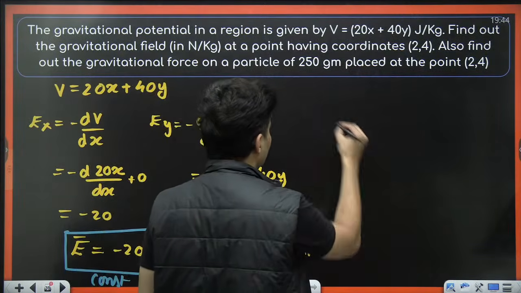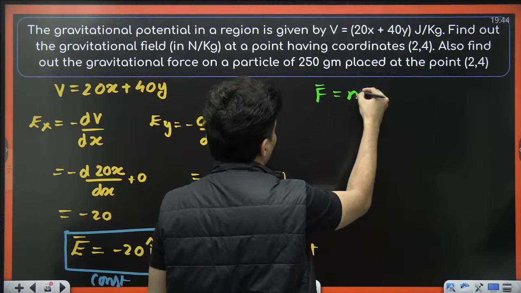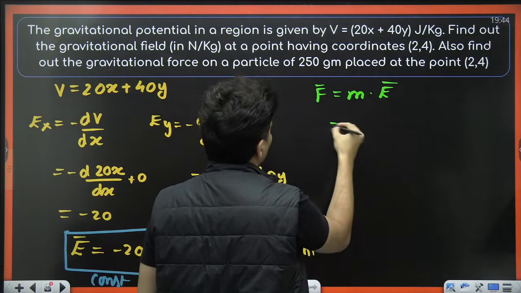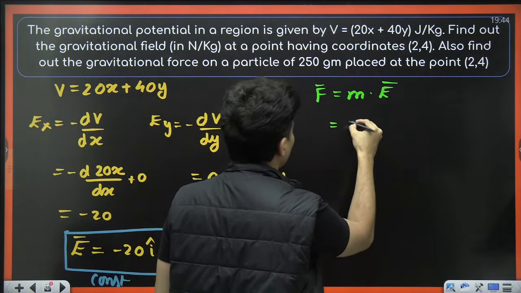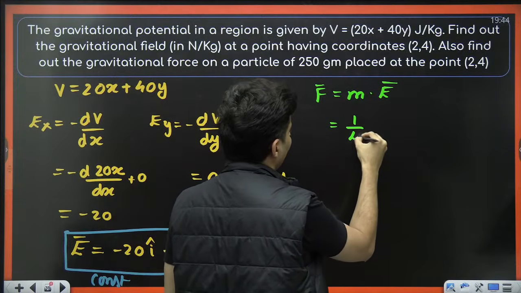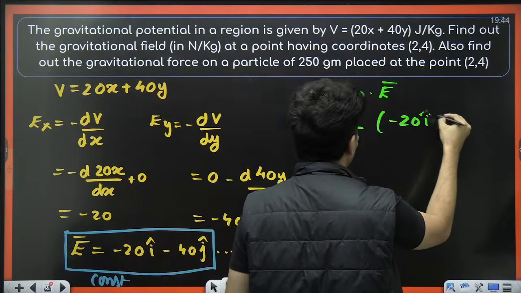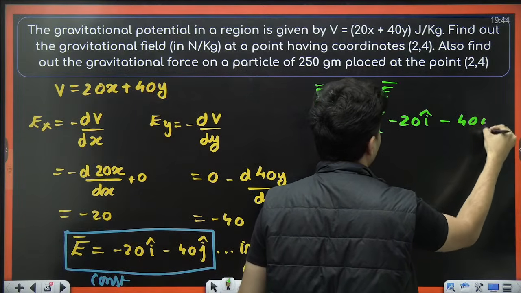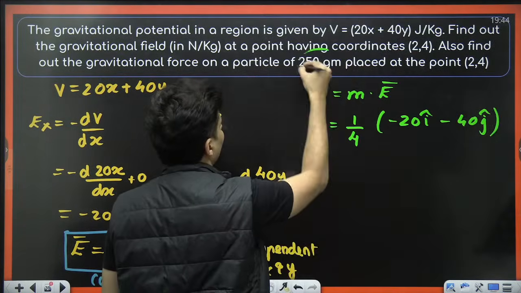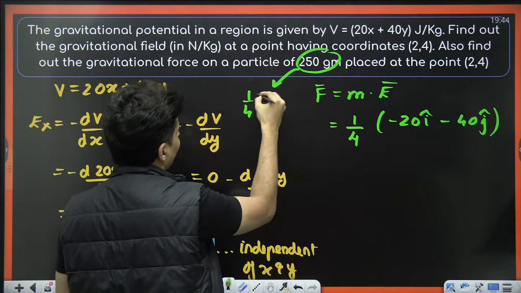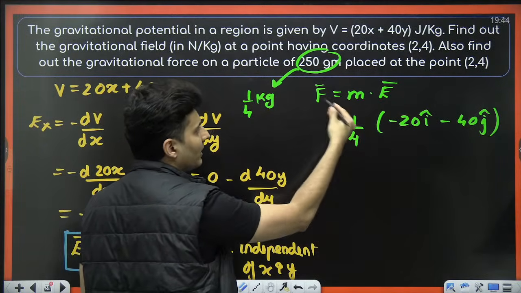We know force is mass times the field. So mass is 250 grams, which is nothing but 1/4 of a kg, into the field, which is minus 20 i cap minus 40 j cap. Mass into field is force.